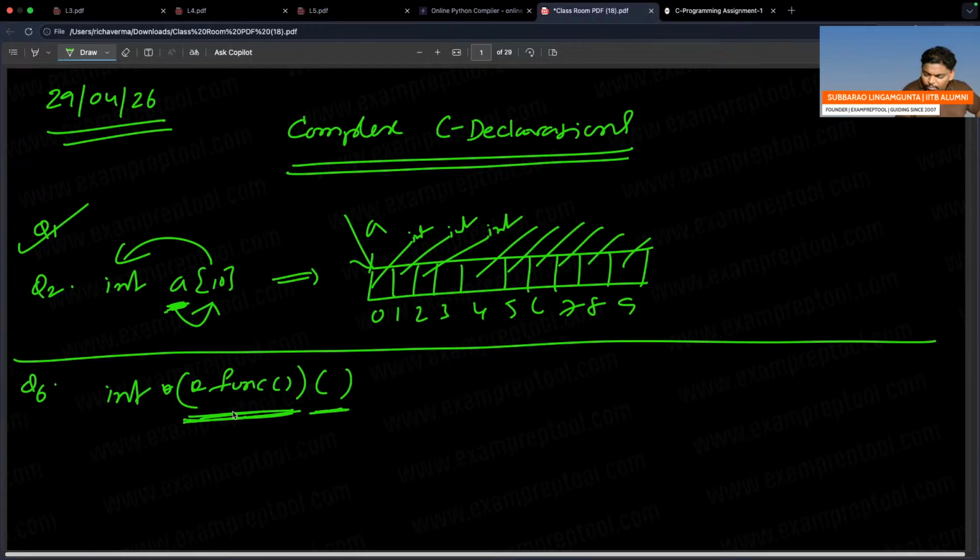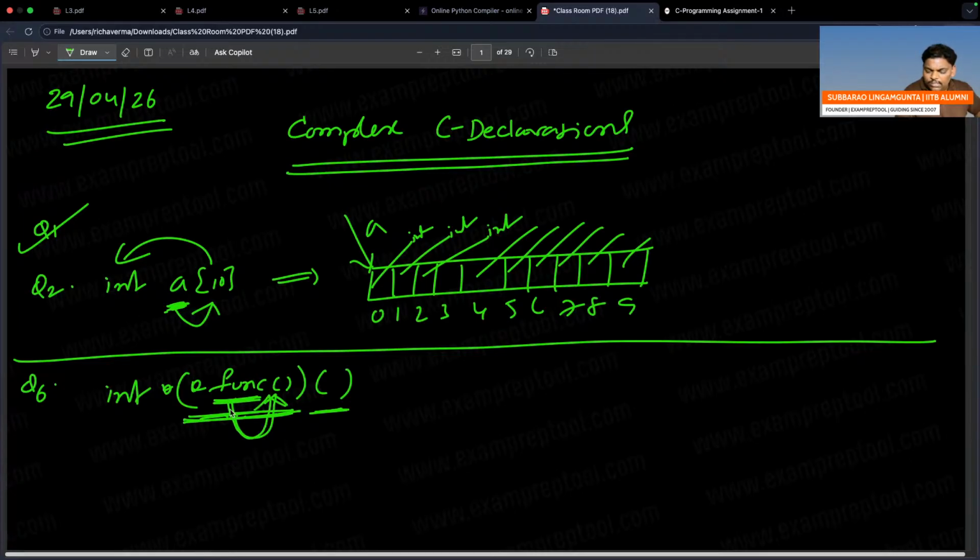Because the left bracket should be done, I go inside it, and there is an operand. For this operand, two people are fighting: star also, bracket also. Finally, bracket is the winner. So remember, function C is a function, because first you have to go to the bracket. It is the operand, and the operand should be read first, right?